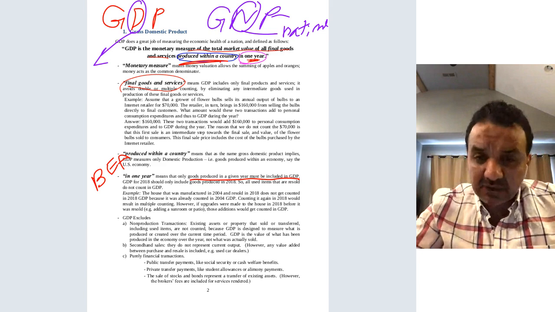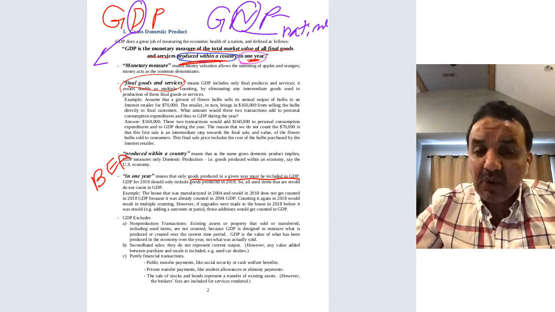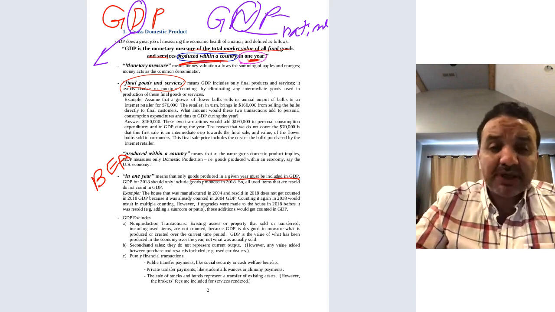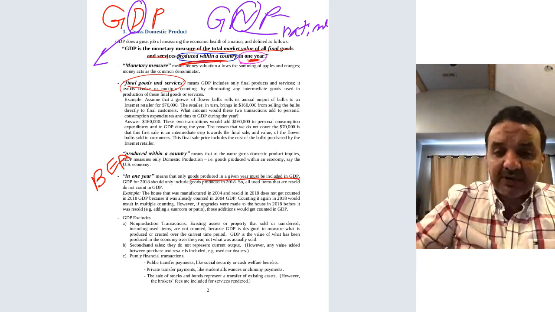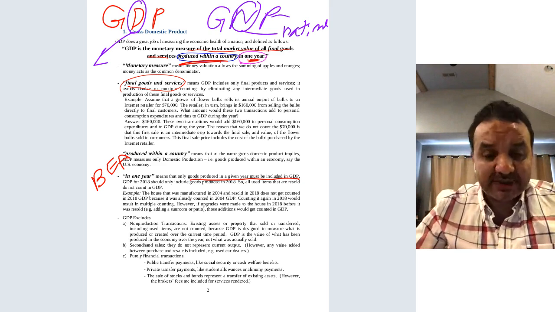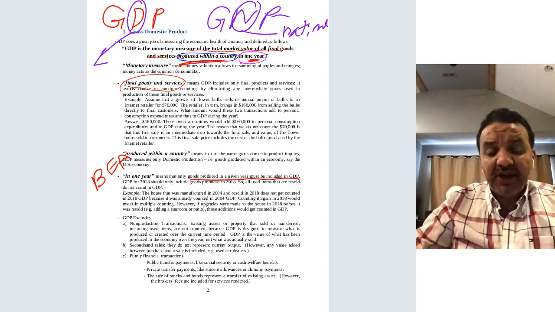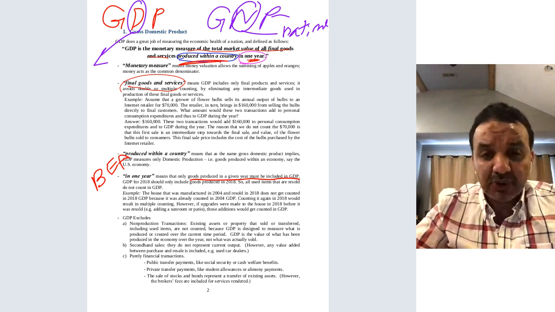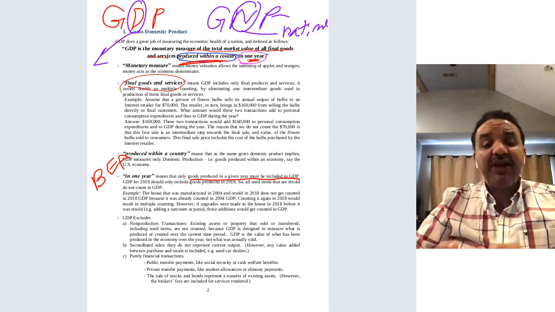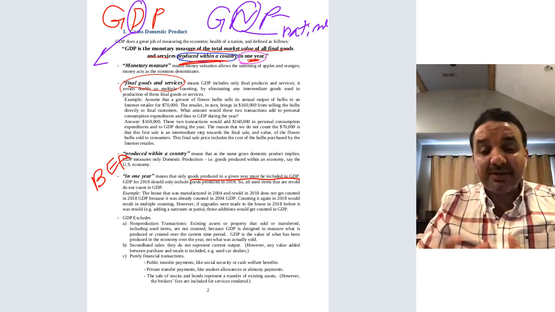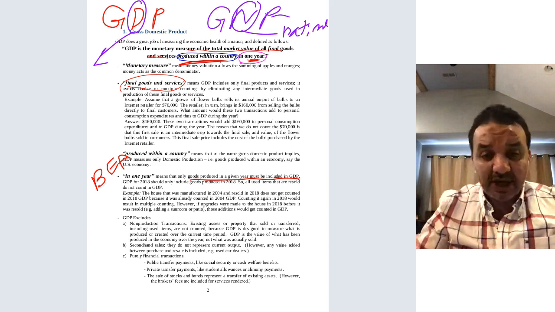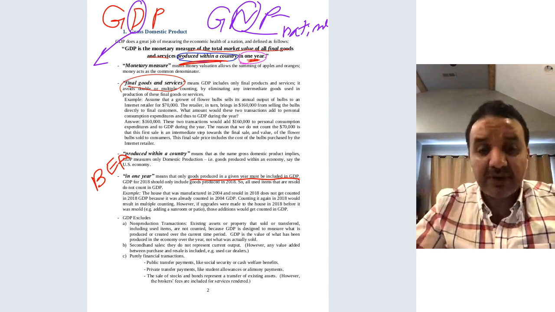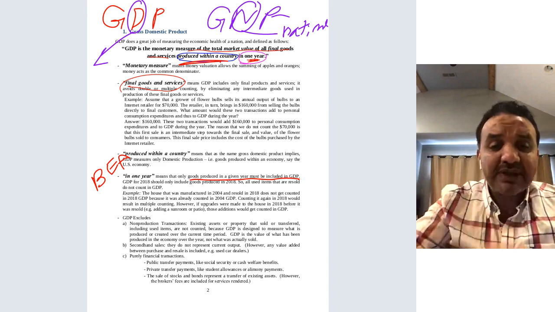Let's focus on the United States GDP. What does it mean? Let's take Toyota as an example. Toyota is a Japanese company, but there are many factories for Toyota in the United States. If Toyota has a factory located in the United States to manufacture and produce Toyota cars, then even if it's a Japanese company, as long as this factory is located inside the US, all the Toyota cars produced from this particular factory will be considered part of US GDP.